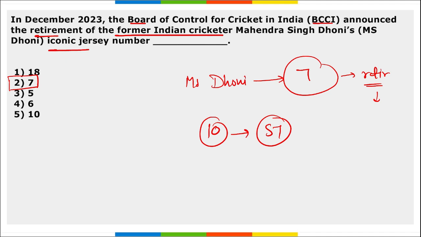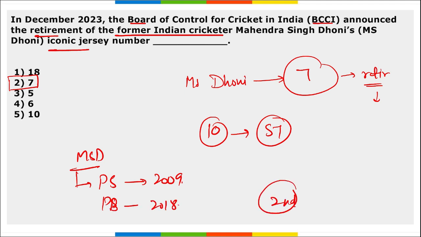Right? Then if we talk about Mahendra Singh Dhoni, he was honoured with the Padma Shri in 2009, the Padma Bhushan in 2018, right? And he became the second cricketer to be awarded the Major Dhyan Chand Khel Ratna Award, correct? And that was in 2007.